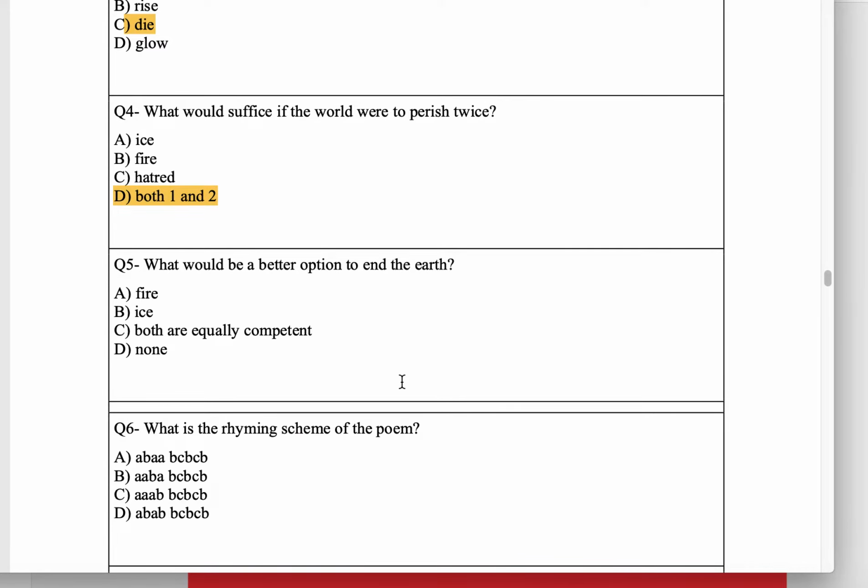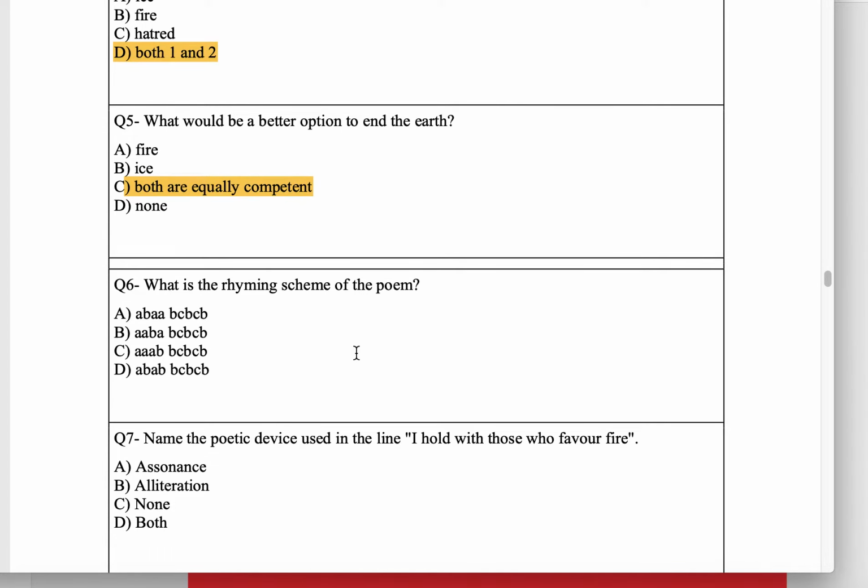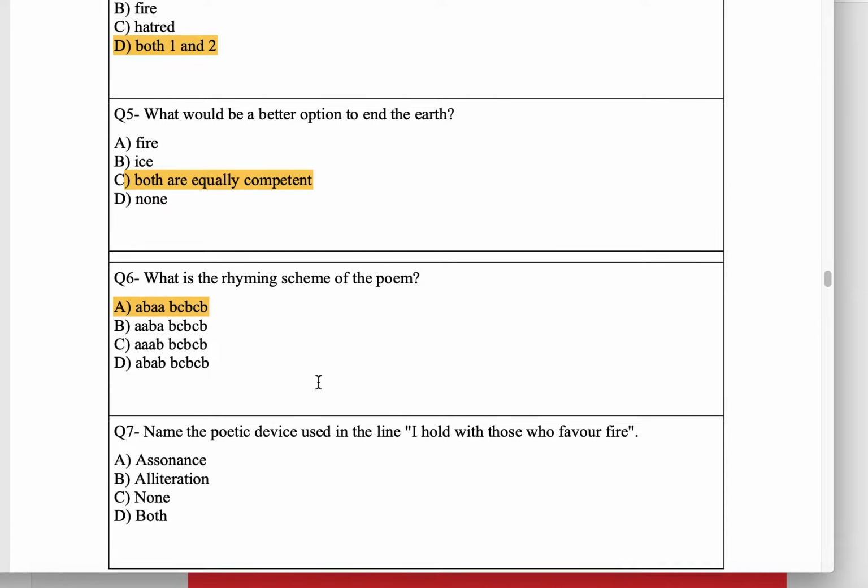Question number 5. What would be a better option to end the earth? Think. Okay, both are equally competent. Question number 6. What is the rhyming scheme of the poem? That's A, B, A, A, B, C, B, C, B.